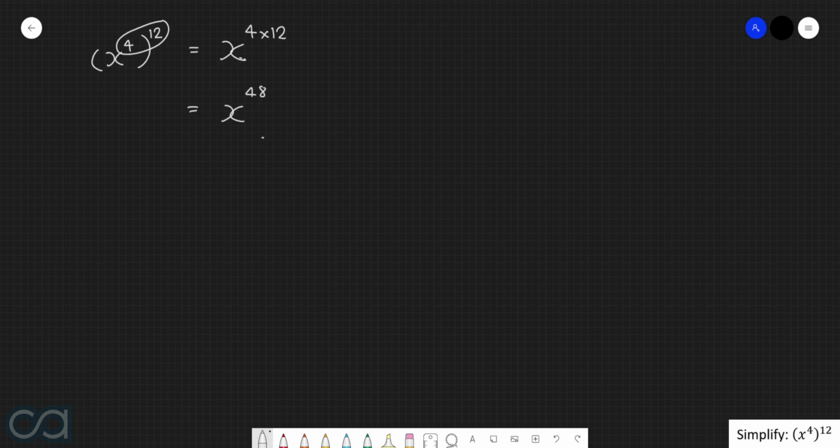Question 3. Simplify x to the power of 4 to the power of 12. Okay, so here we have x to the power of 4 all being raised to the power of 12. Now, we of course know that when we have a power being raised to another power, all we need to do is multiply the two powers together. So in other words, here we have x to the power of 4 multiplied by 12, or in other words, x to the power of 48.